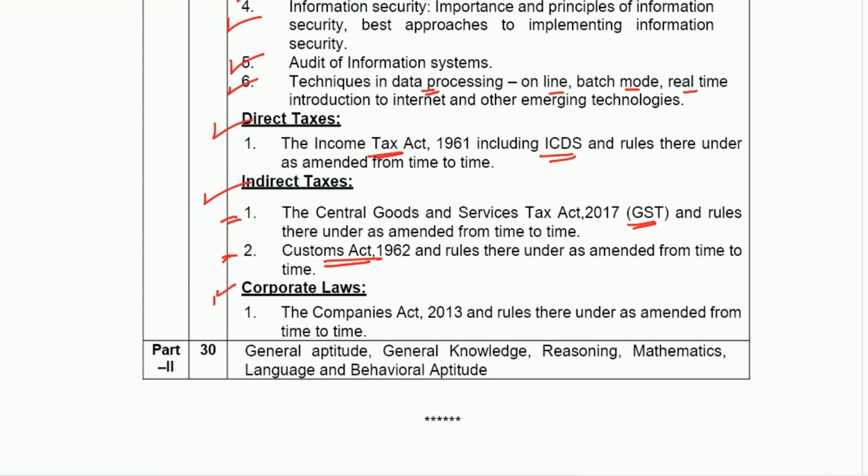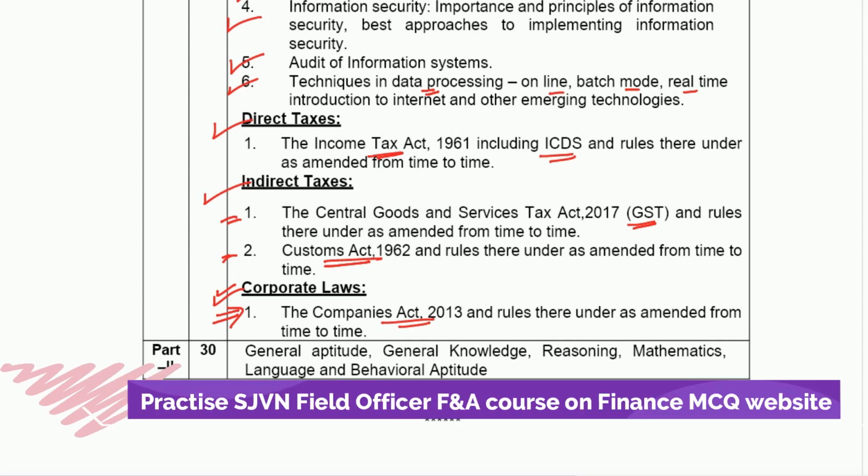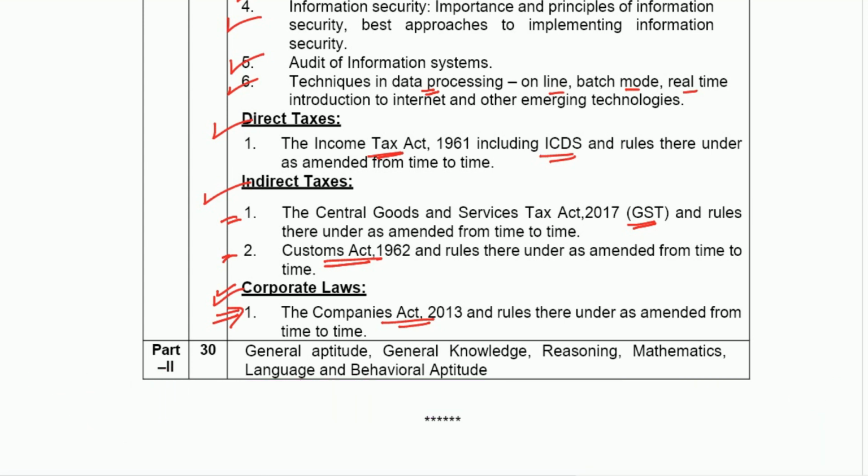Then under corporate law they are asking the Companies Act, they have just mentioned the Companies Act and have not covered any other act. And again I will say it's an indicative syllabus and not the actual syllabus. They may ask questions from other miscellaneous laws also, like payment of gratuity, bonus, wages, etc. So one needs to prepare them also, or at least have a basic knowledge of these topics also.